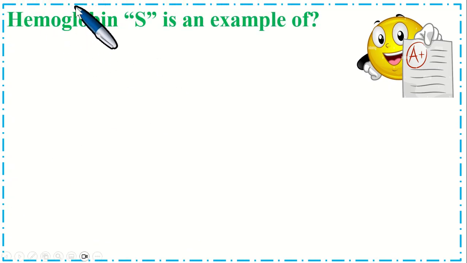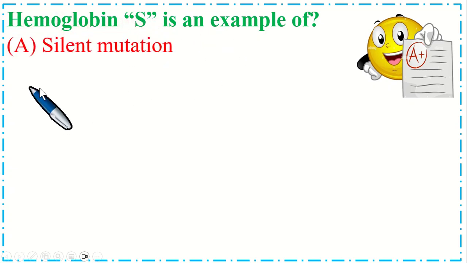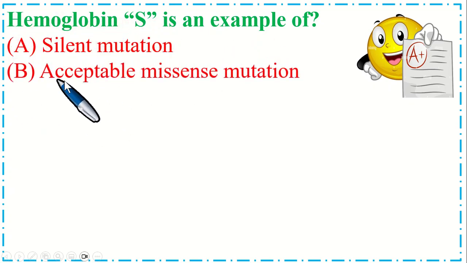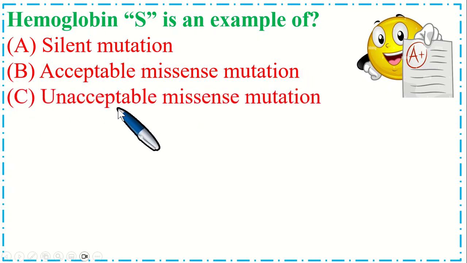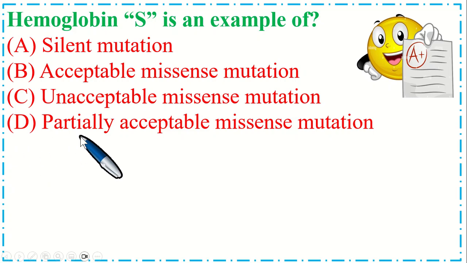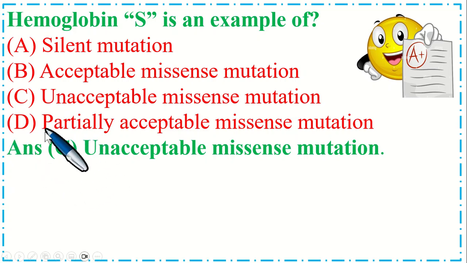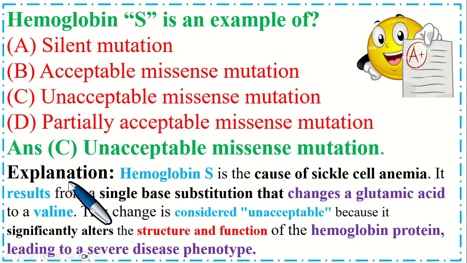Hemoglobin S is an example of option A silent mutation, B acceptable missense mutation, C unacceptable missense mutation, and option D partially acceptable missense mutation. So the correct option is C, unacceptable missense mutation. Explanation: hemoglobin S is the cause of sickle cell anemia.